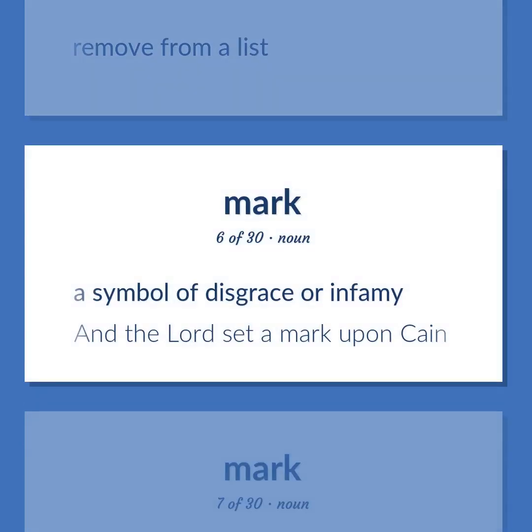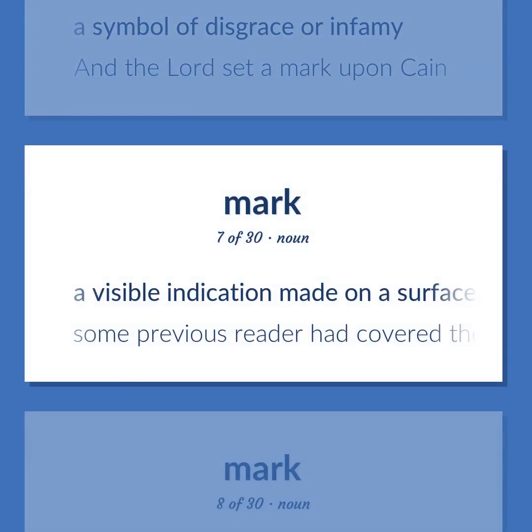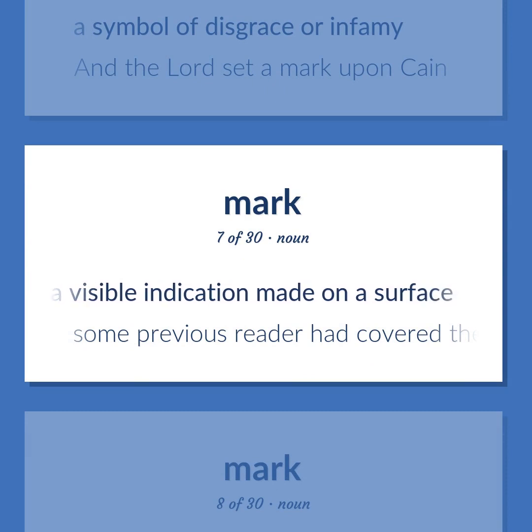A symbol of disgrace or infamy. And the Lord set a mark upon Cain. A visible indication made on a surface. Some previous reader had covered the pages with dozens of marks.